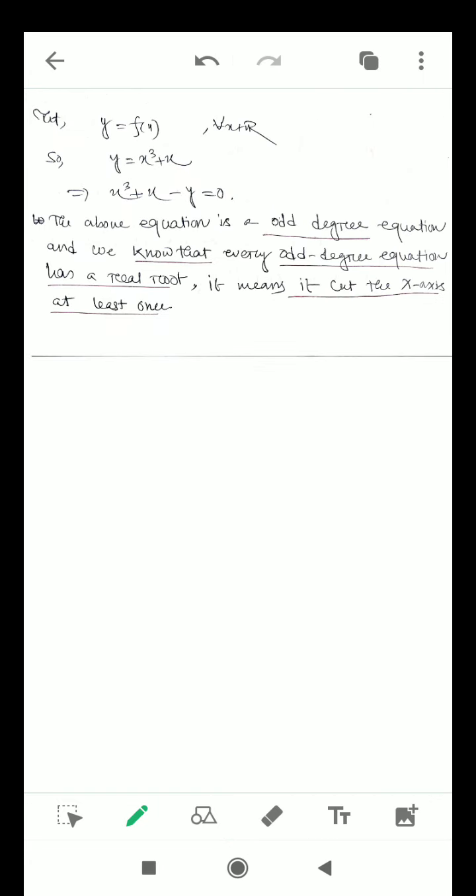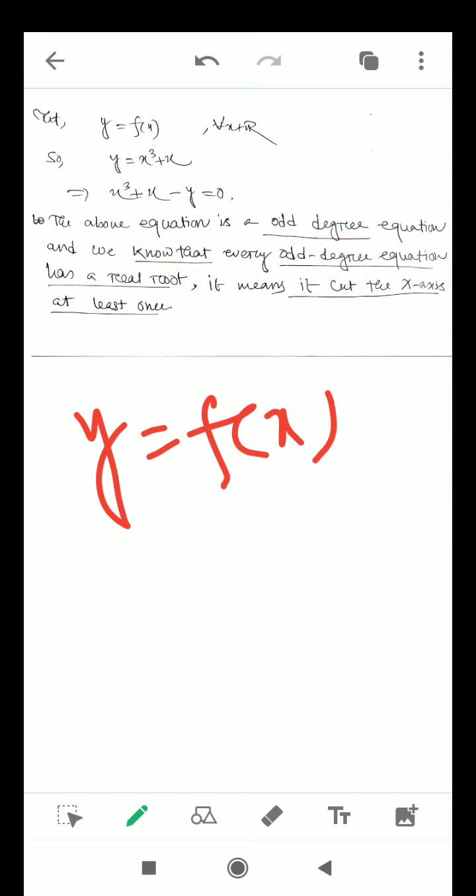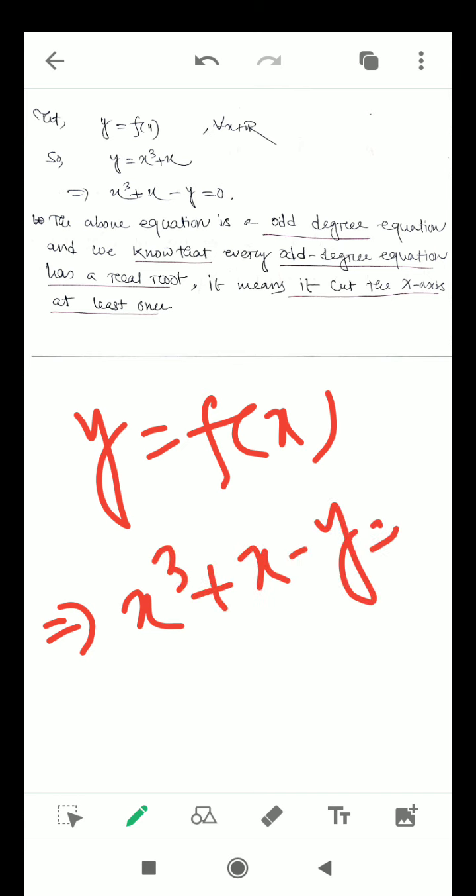Now we would like to prove f is onto. For that we consider y equal to f(x), and we have already derived this line, that is x cube plus x minus y equal to 0. Now look at one thing very carefully. This is a cubic equation over real numbers, and you know that every odd degree equation has at least one real root.